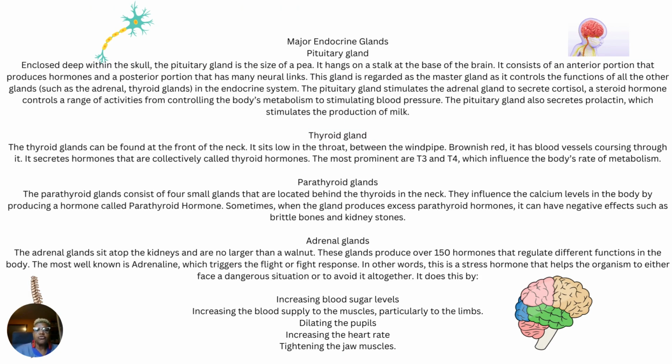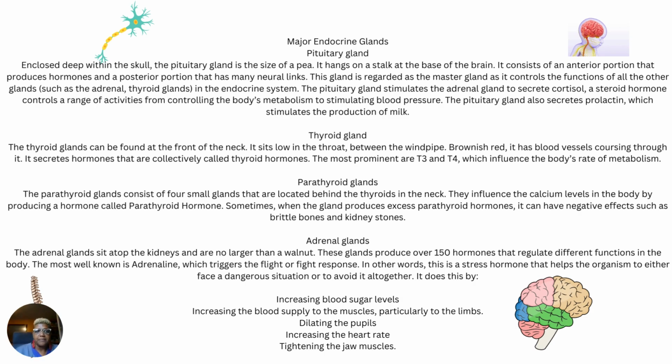Major endocrine glands, pituitary gland. The pituitary gland is enclosed deep within the skull. It is the size of a pea. It hangs on a stalk at the base of the brain. Look right here. This is a diagram showing you what the pituitary gland looks like. It consists of an anterior portion that produces hormones and a posterior portion that has many neural links. This gland is regarded as the master gland as it controls the function of all the other glands.